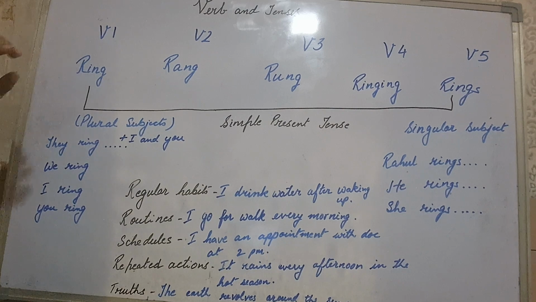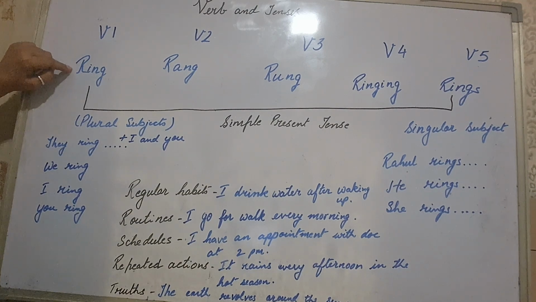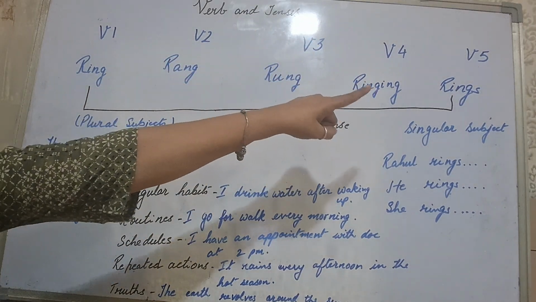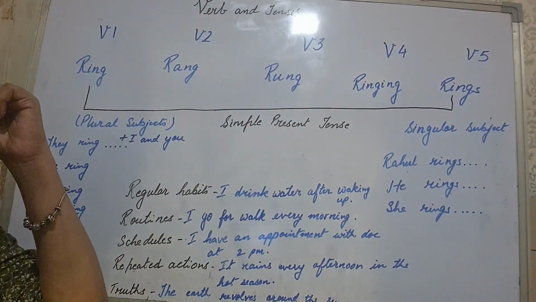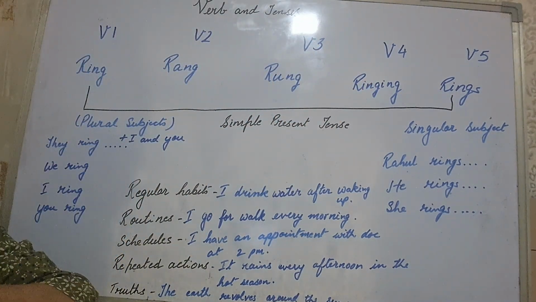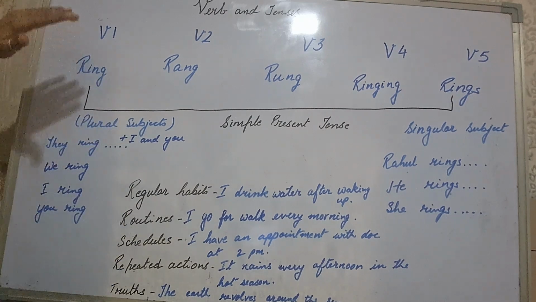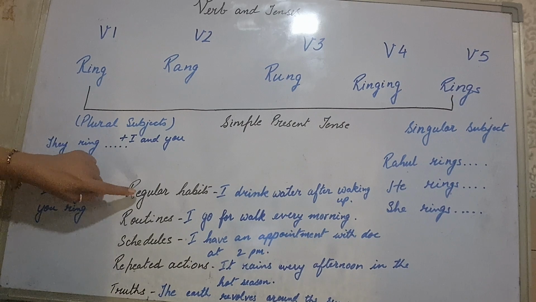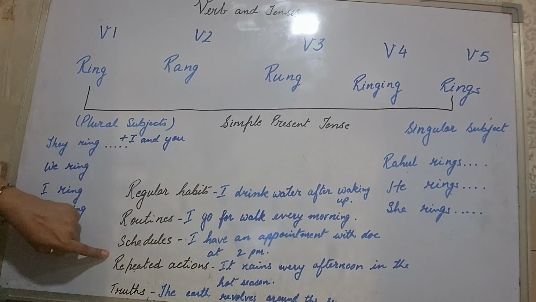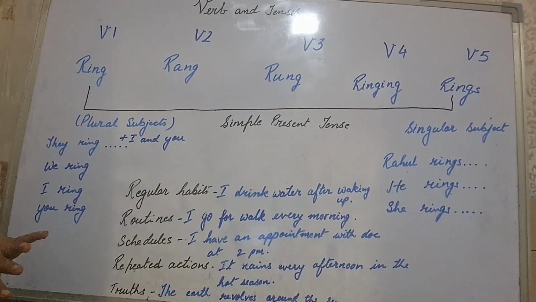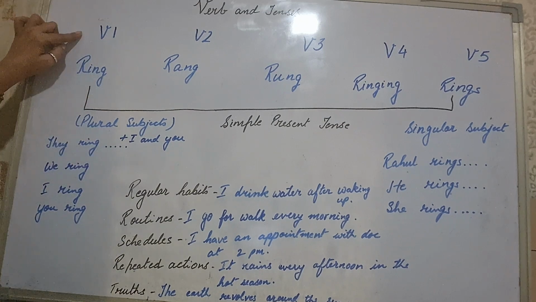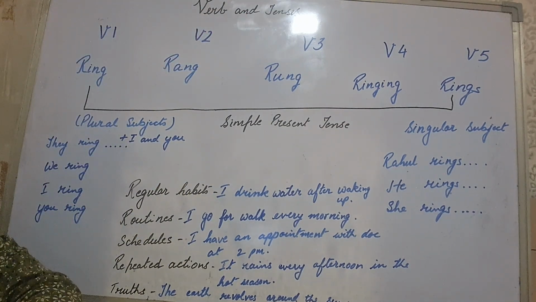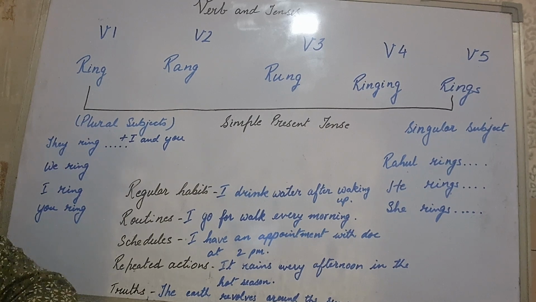So let me make you understand that V1. Whenever you find a V1 verb or V5 verb in a sentence, immediately you will be able to understand that your sentence is simple present tense, because V1 and V5 are the verbs that talk about your habits, your routines, your schedules, repeated actions and truths. So that is why if you are coming across V1 or V5 in the sentence, you will immediately understand that the sentence is simple present tense.